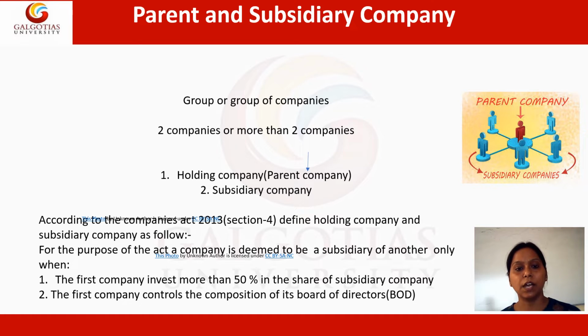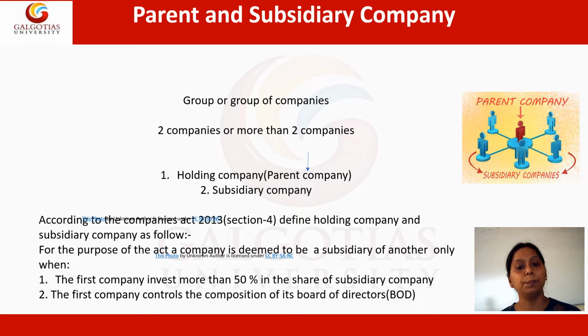According to the Companies Act 2013, Section 4 defines holding company and subsidiary company as follows. These are the prerequisites which need to be fulfilled. The first is that the company invests more than 50% in the shares of the subsidiary company.